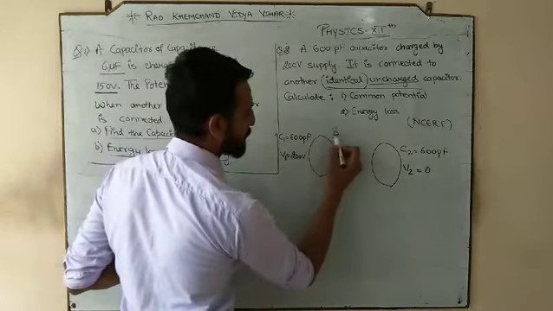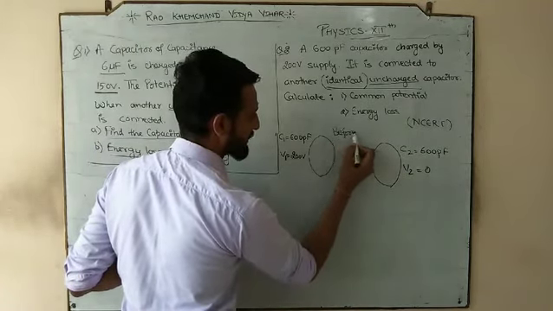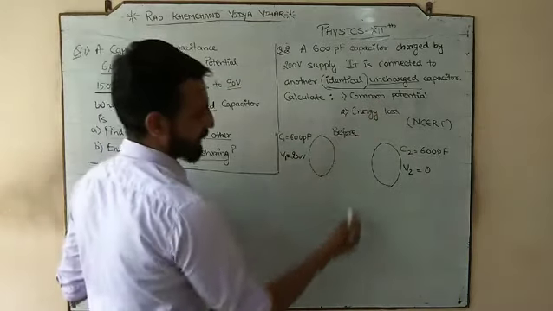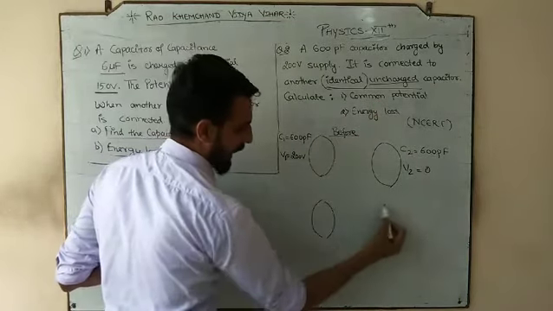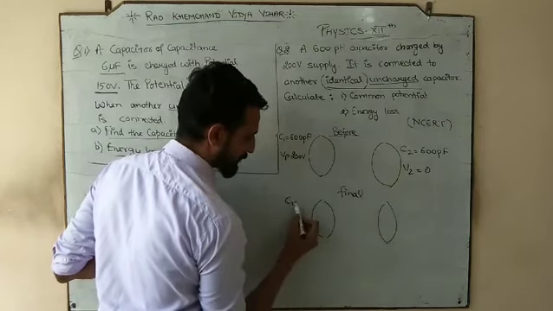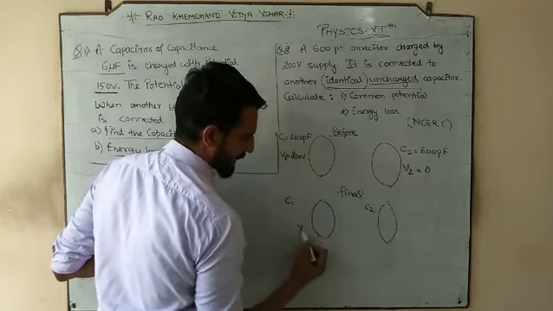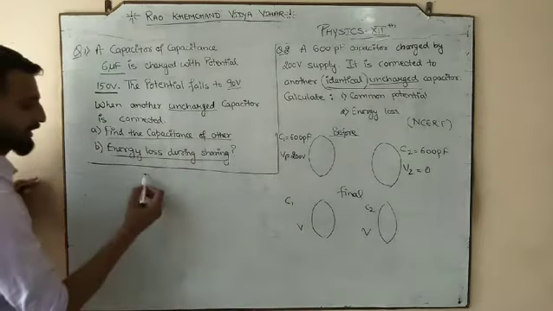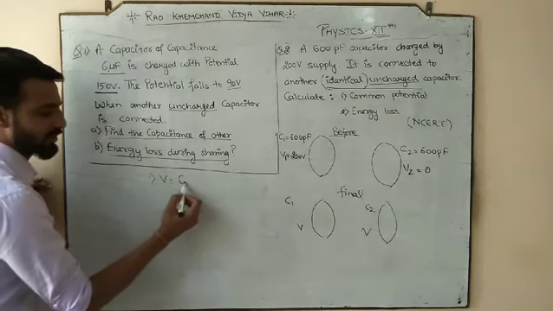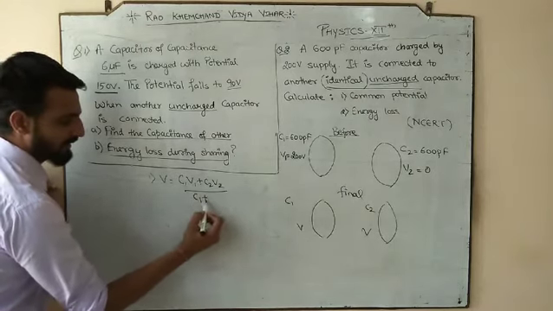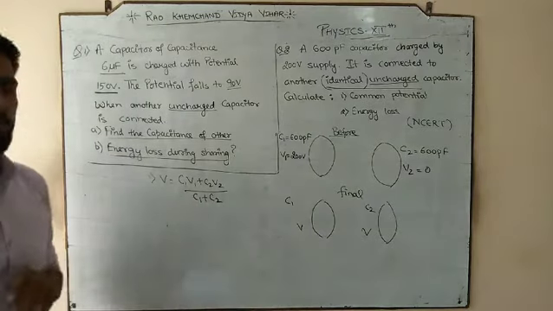So this is our before condition, you can say the initial condition. Now the teacher is asking to calculate the common potential, and this is our final condition. This will have C1, this would have C2, and the common potential. So first of all, he is asking for the common potential. I think you can do it with the formula C1 V1 plus C2 V2 divided by C1 plus C2. I think you can go with that.